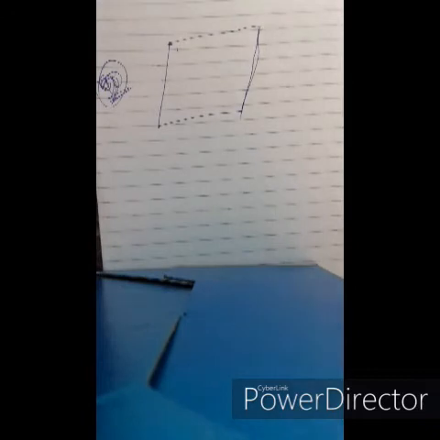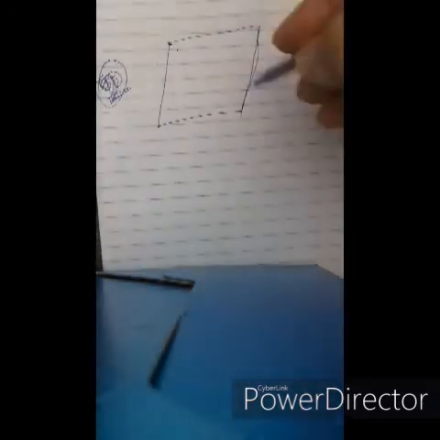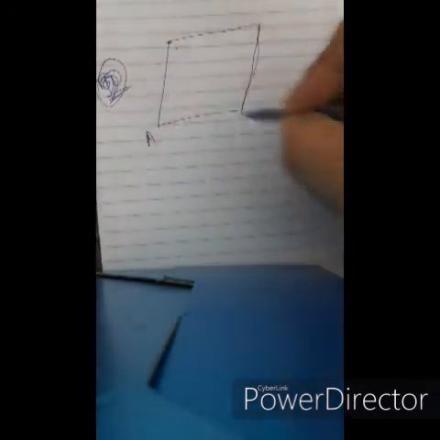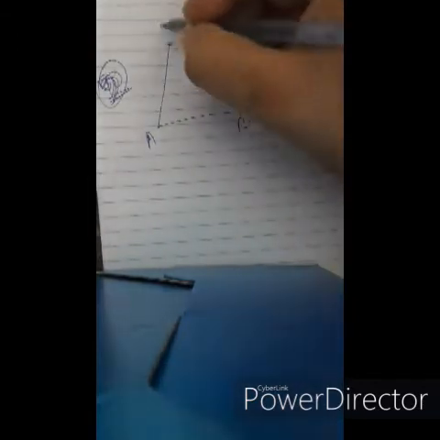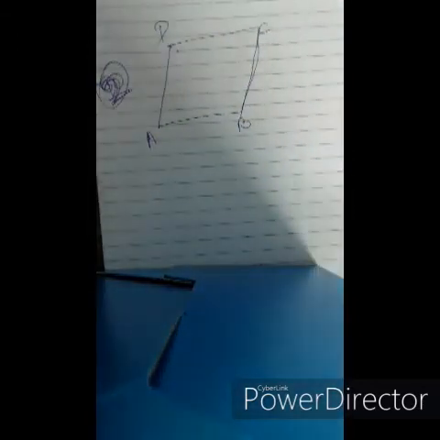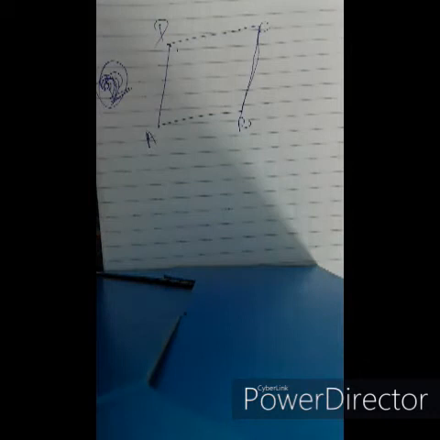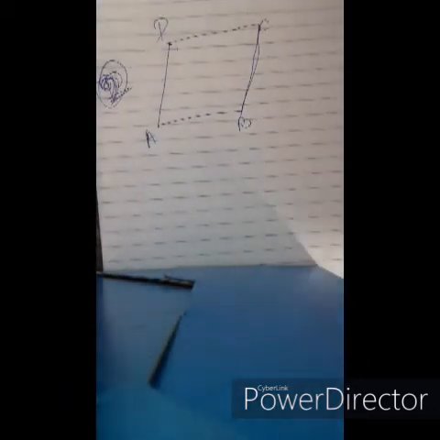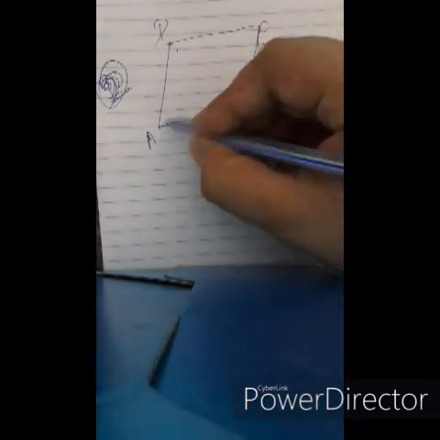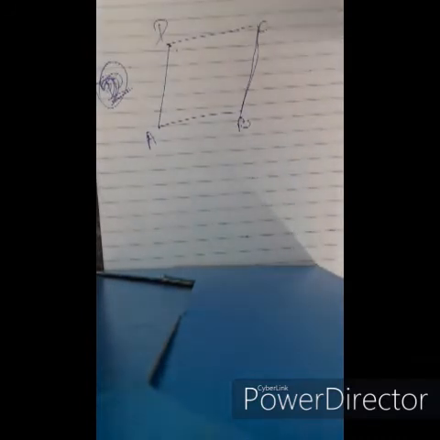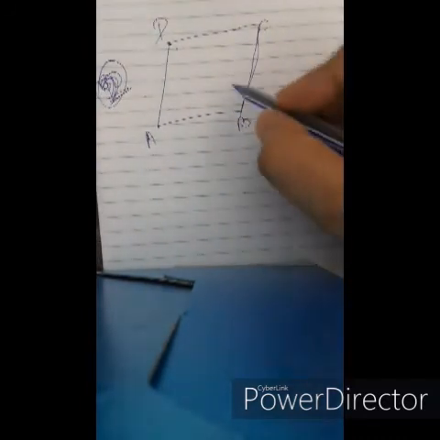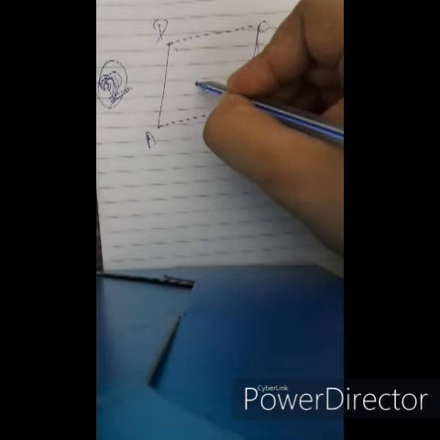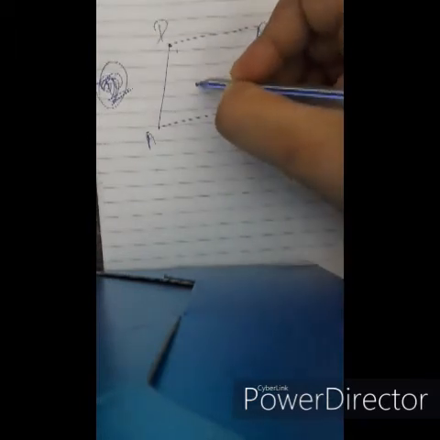This is a rhombus. Sorry for drawing a bit irregular here. A point O is taken inside a rhombus ABCD such that its distances from angular points D and B are equal.